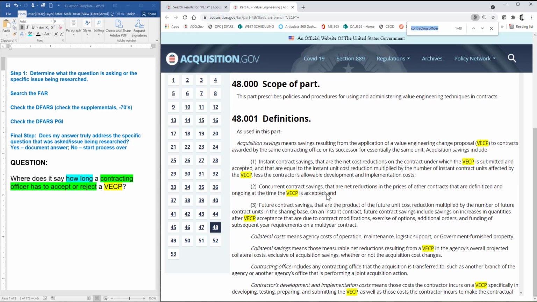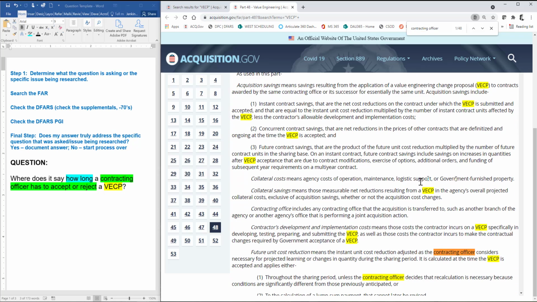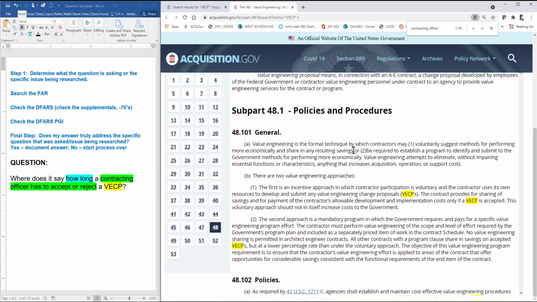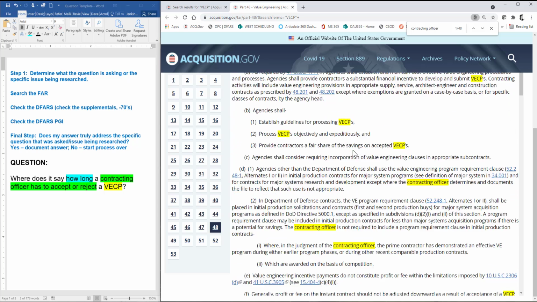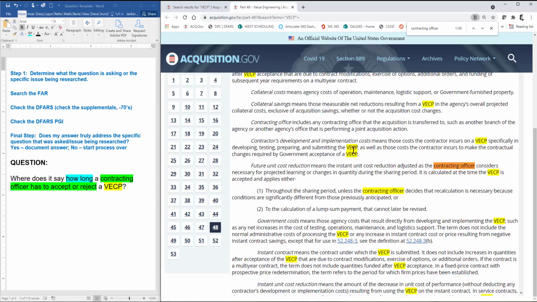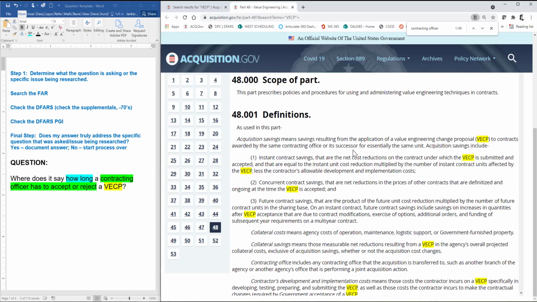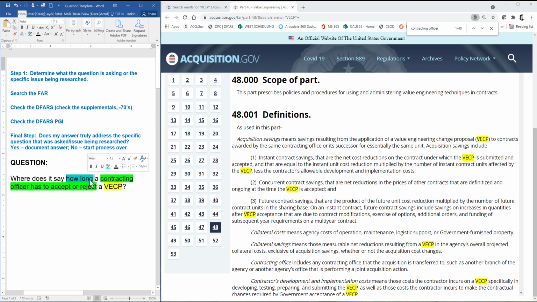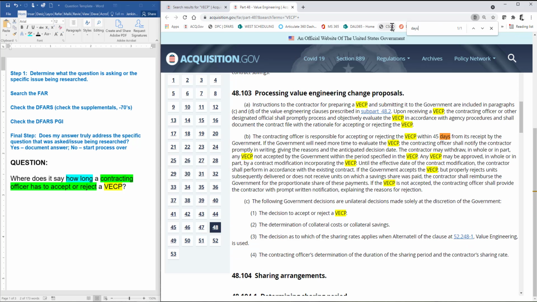So this is a lot of information. I could read through each instance of when we talk about VECP or contracting officer, but that's a lot to do. So I'd like to shave down some time it's going to take me to search this one. Maybe I can search for something that has to do with how long. I can't just put how long in here, right? I need to put in some sort of time frame. So maybe this is talking about days or weeks or years. What if I start with days? I'm going to try days.